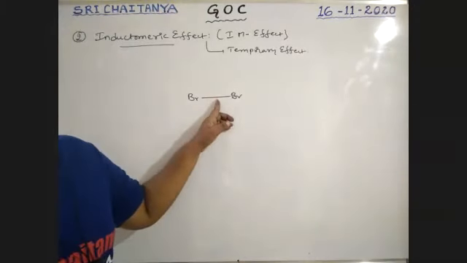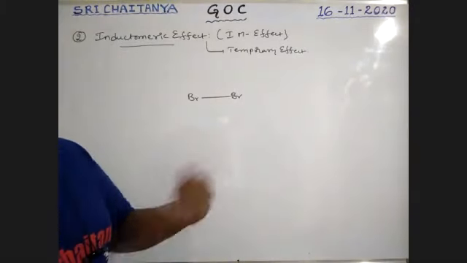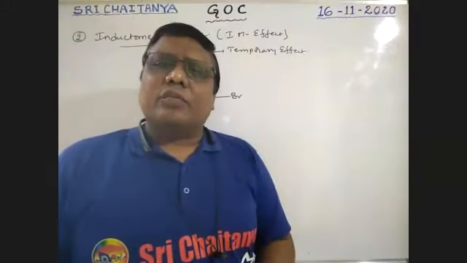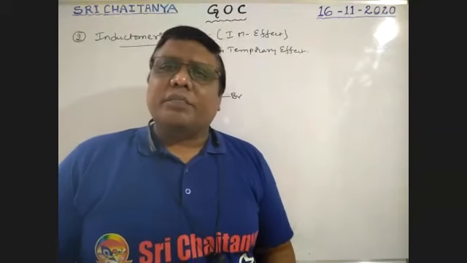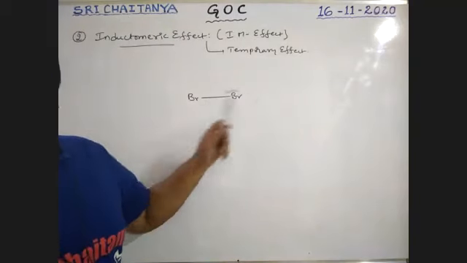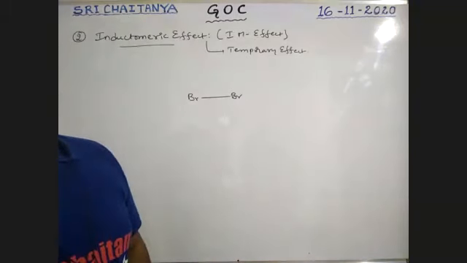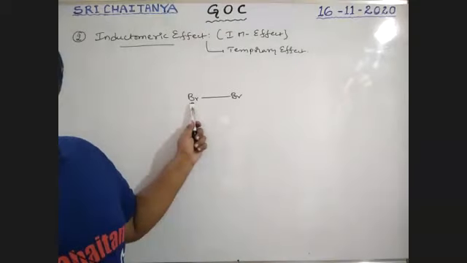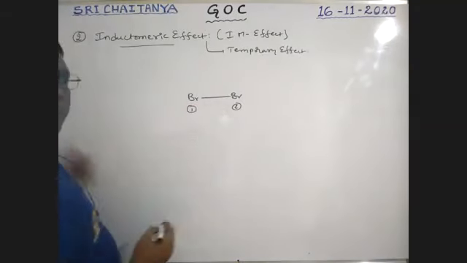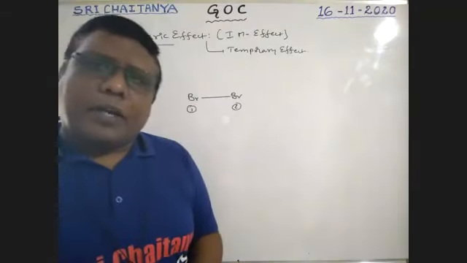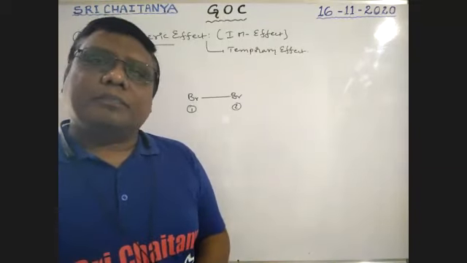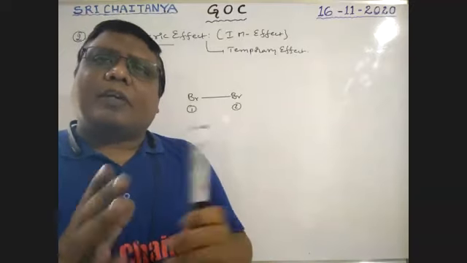Let us take this as the first bromine and this as the second bromine. On which side does that bond pair of electrons tend to move? Yes, it stays at the middle, because both the bromines have the same electronegativity.